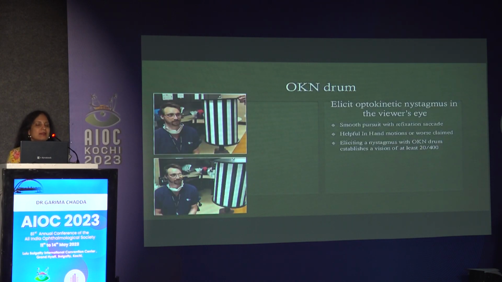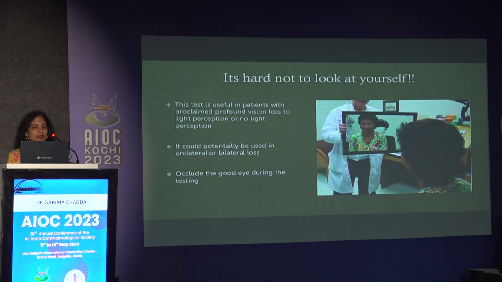OKN drum elicits optokinetic nystagmus in the viewer's eye. In the routine, even if a patient is not able to see anything, ask him to focus towards the OKN drum. It induces smooth pursuit and then refixation saccades. It is helpful in hand motion or worse cases. If we are able to elicit the nystagmus with the OKN drum, we establish a vision of at least 20/400.